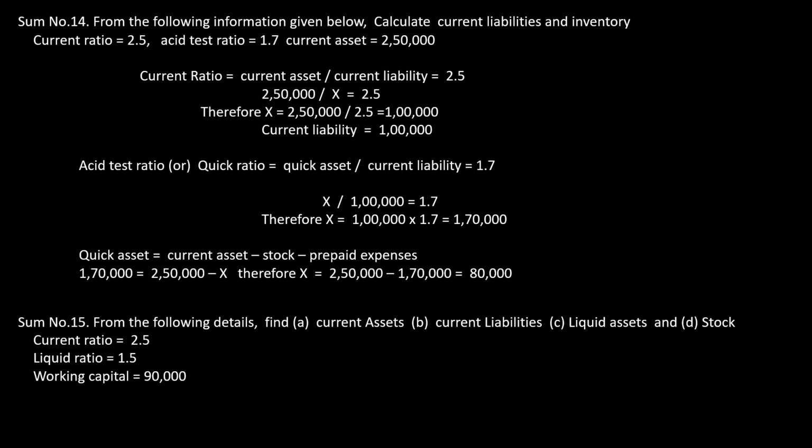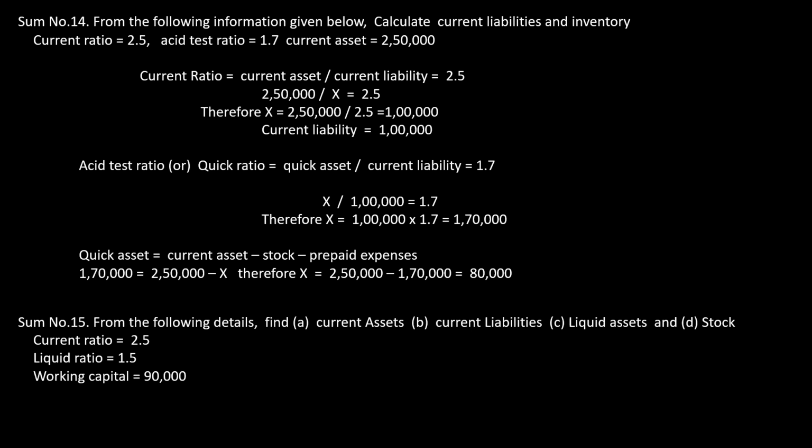From the following details, find out current asset, current liability, liquid asset, and stock. The current ratio is given as 2.5. The liquid ratio is given as 1.5. Working capital is 90,000. Since sales is not given here, whatever is given, we'll start from that first. Therefore, we start with the working capital. I told you the formula for working capital in the first case itself: working capital is current asset minus current liability.